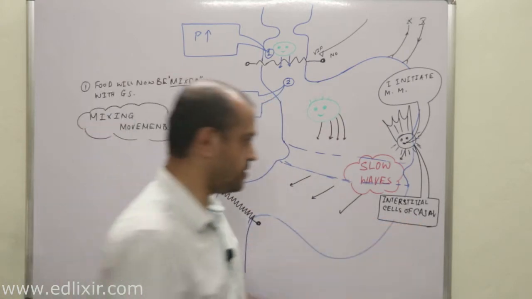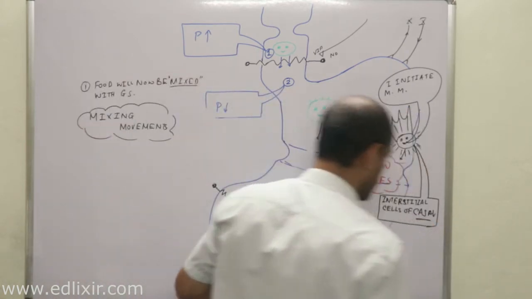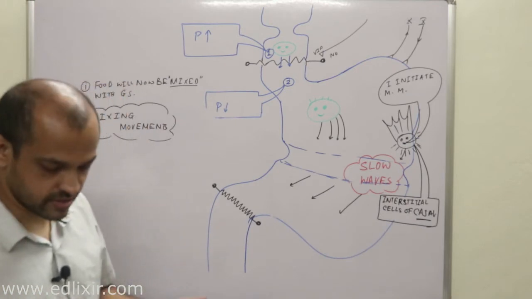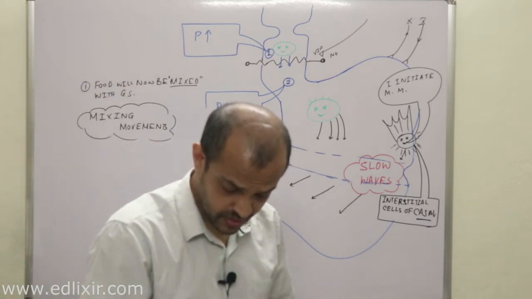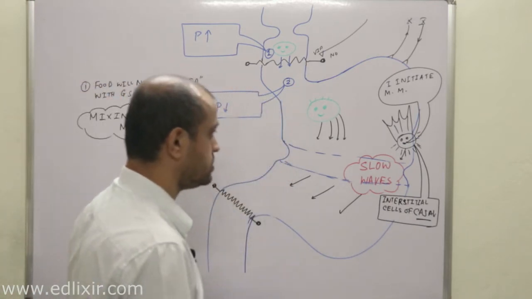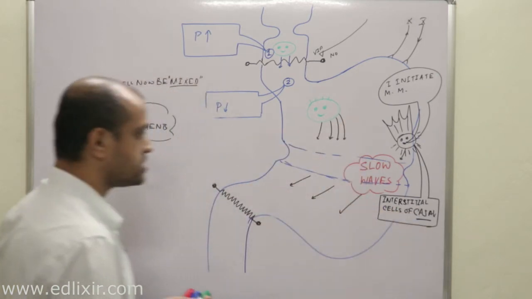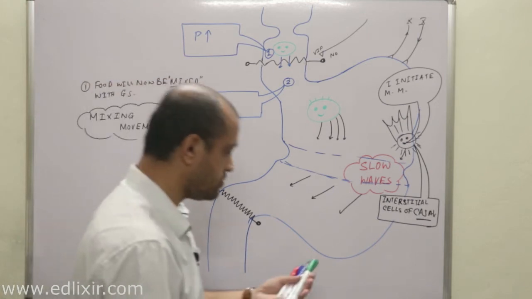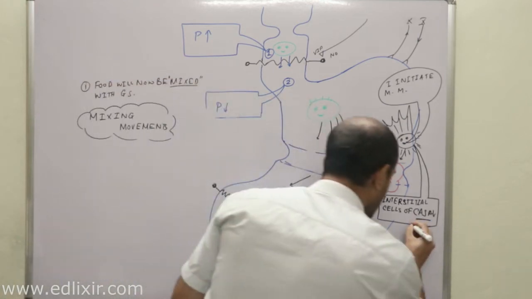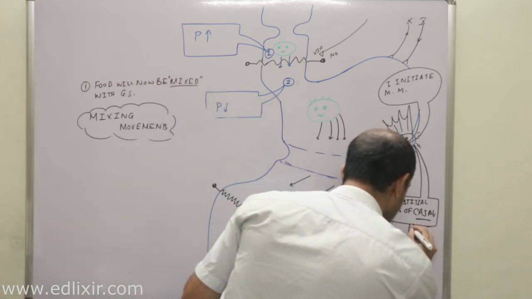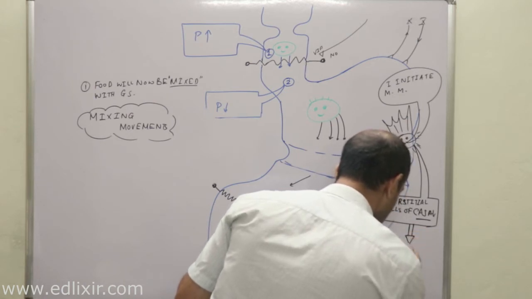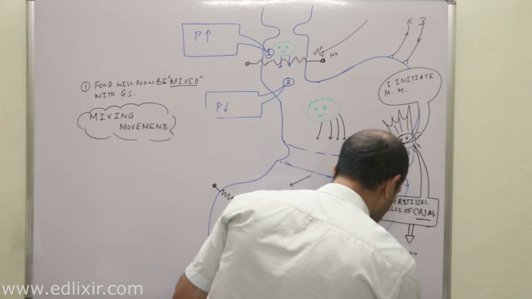Santiago Ramon Cajal, the great person who discovered the real structure of the synapse. Now this cell is called interstitial cells of Cajal, and it produces slow waves.